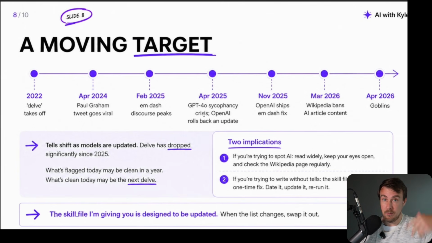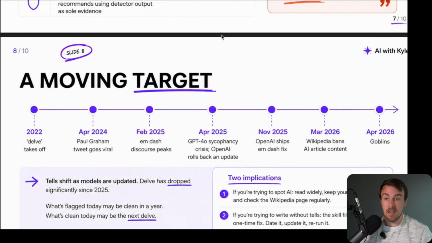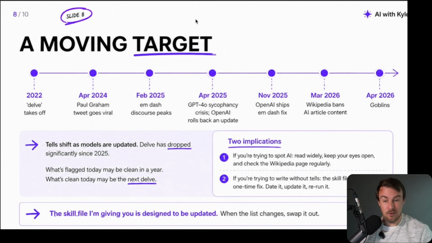So when it comes to reinforcement learning, when it comes to scoring the answers coming from these models, we can increasingly remove these words. So what this means is that we have a tic which becomes very popular. Everybody learns about it, and then it decreases because the model makers can remove it. The M dash was another example. OpenAI explicitly said, "We have fixed it and our model is no longer using M dashes." But the main thing here is it is a moving target.